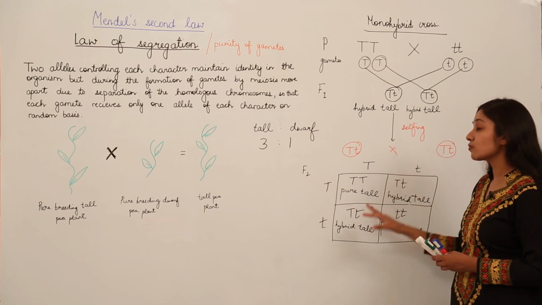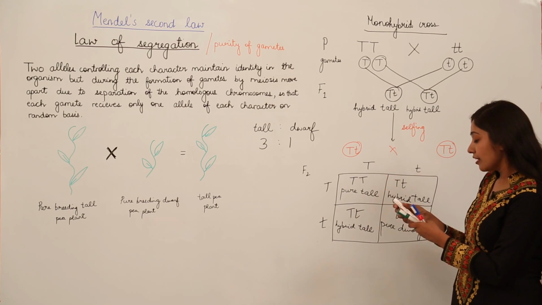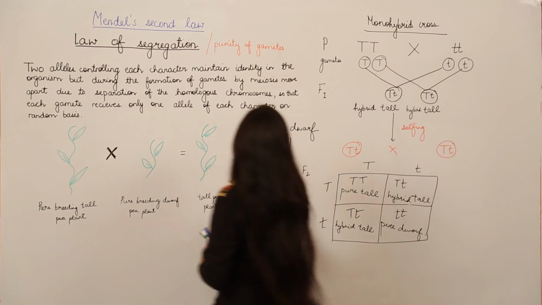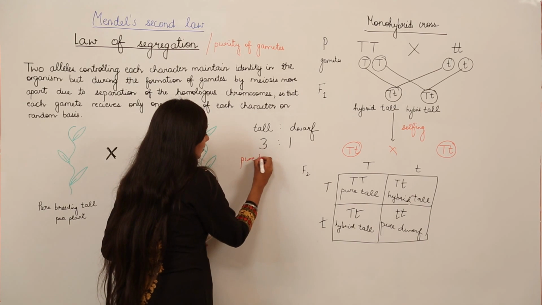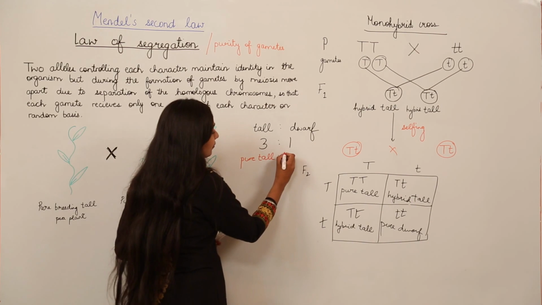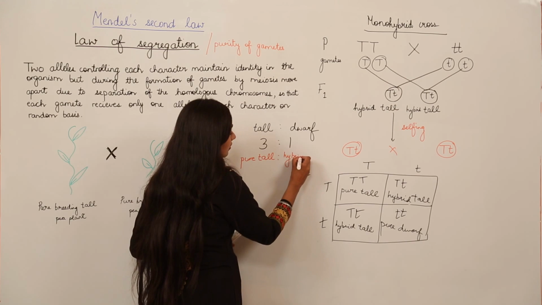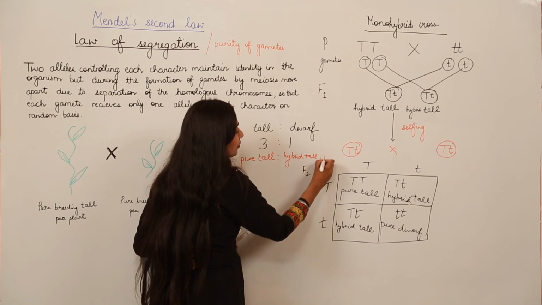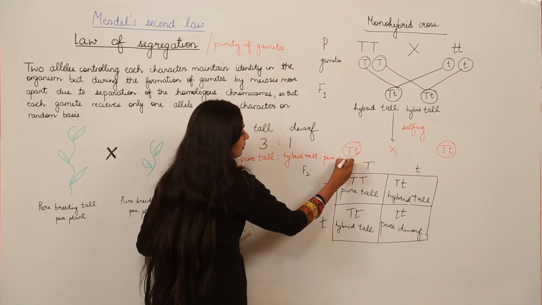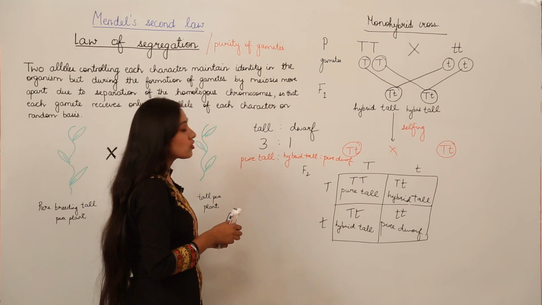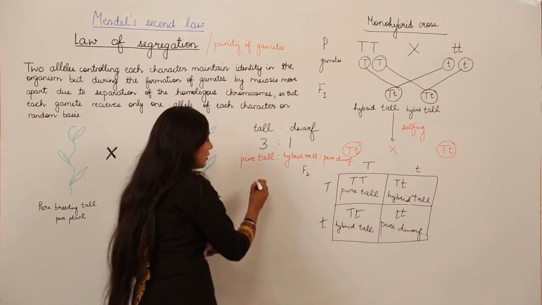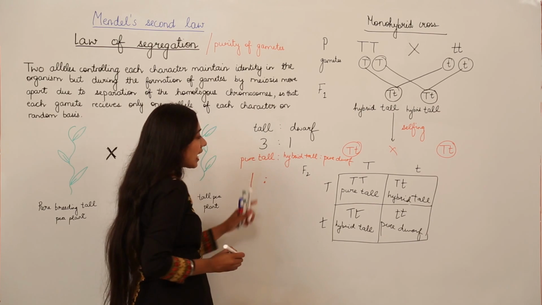In terms of genes, what are the possible combinations we have? We have pure tall. We also have hybrid tall. And then we have pure dwarf. So, how many pure tall pea plants we have? We have only 1 pure tall pea plant. How many hybrid tall we have?